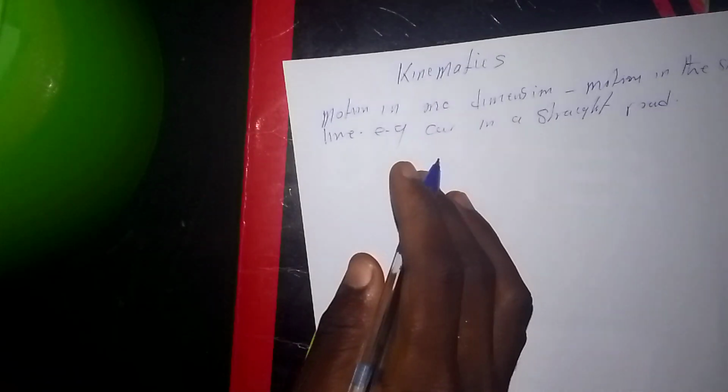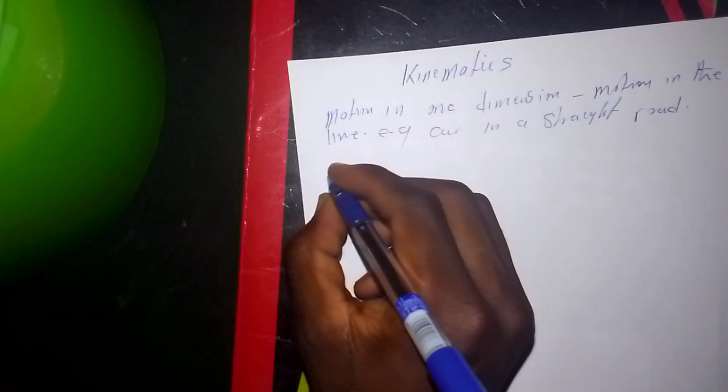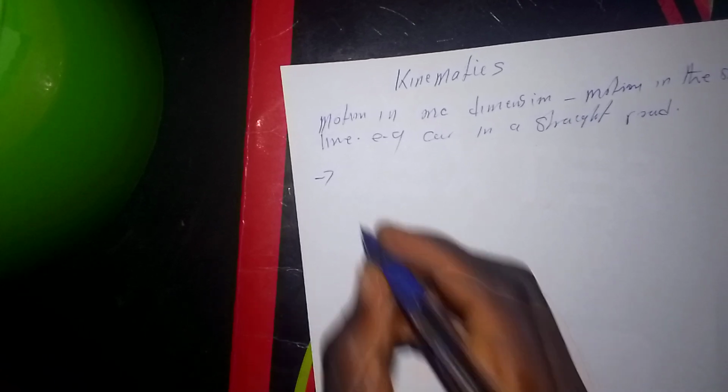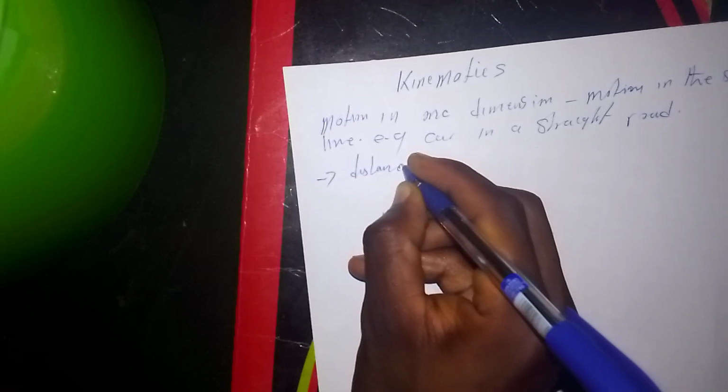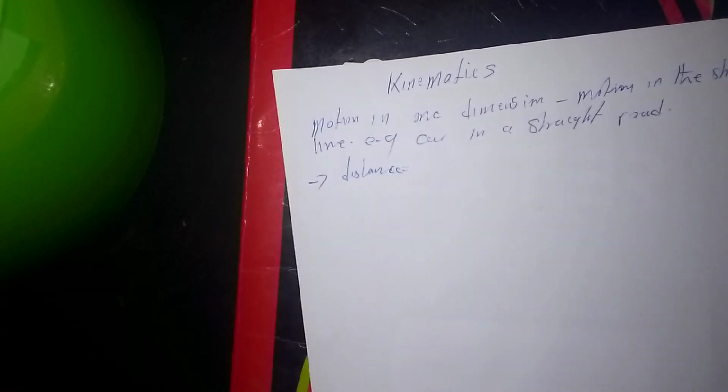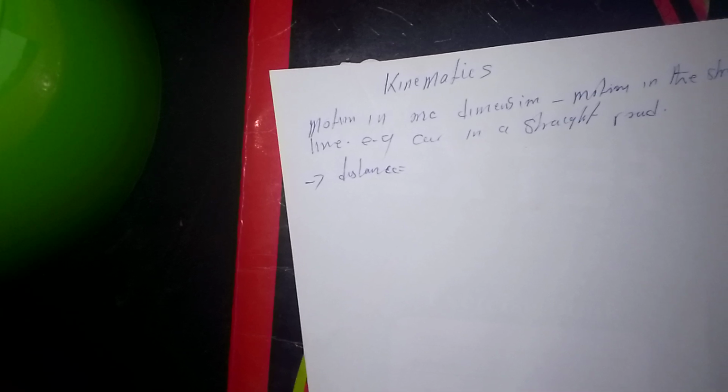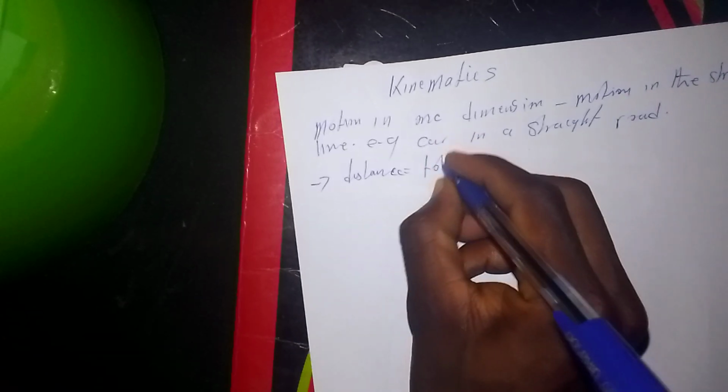So let us try to define the following terms. We can't talk about motion without some important definitions, like distance. What is distance? How do you define distance? Distance is the total length